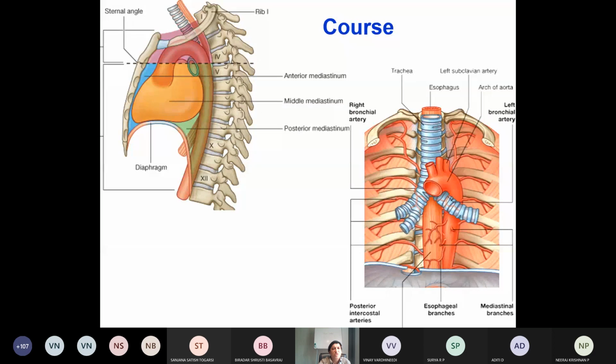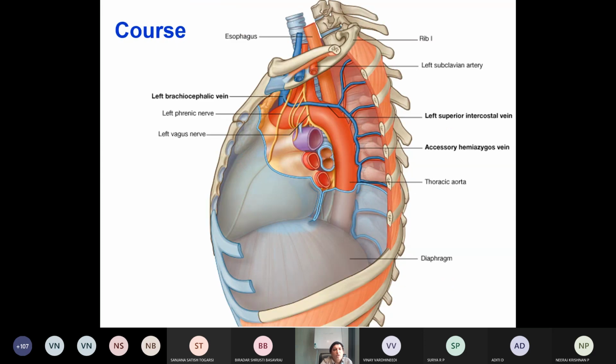Now this is actually the arch of aorta, with continuation as the descending thoracic aorta here.